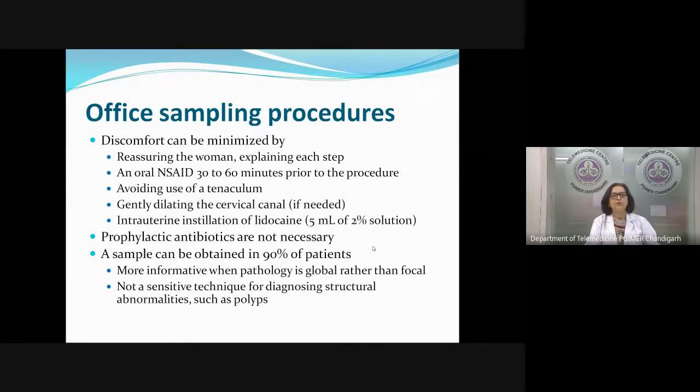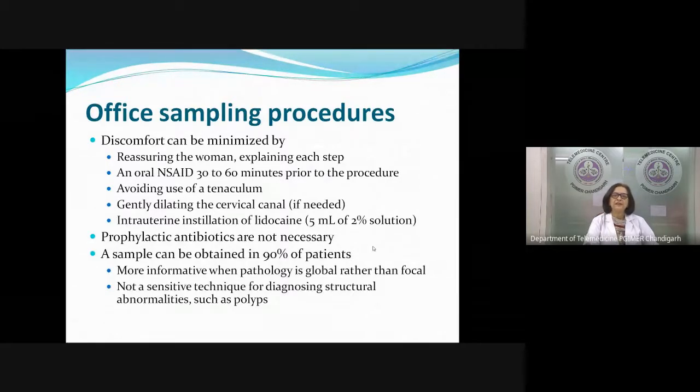You don't need to give any prophylactic antibiotics, and usually, if done properly, a sample can be obtained in almost 90% of the patients. But what you have to remember is that endometrial biopsy is informative if the pathology is global. Global means the entire endometrial cavity is affected, then endometrial biopsy gives very good information. But if it is a focal pathology, then EB may not be very sensitive. Suppose there is a small polyp or a submucous fibroid, endometrial biopsy is not a very good modality to pick up abnormality in these cases.